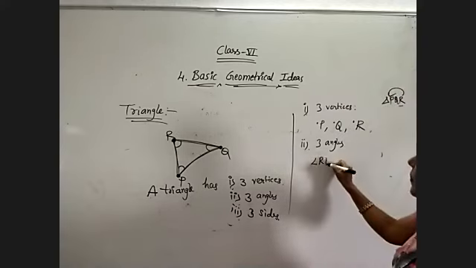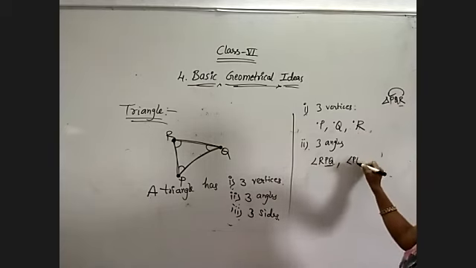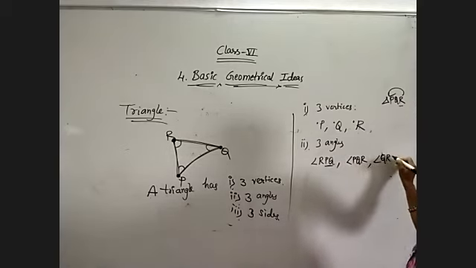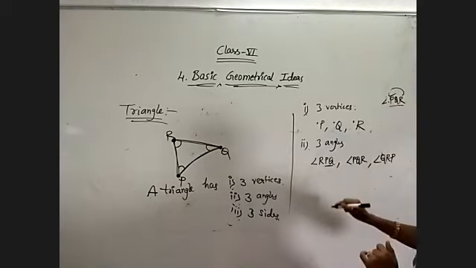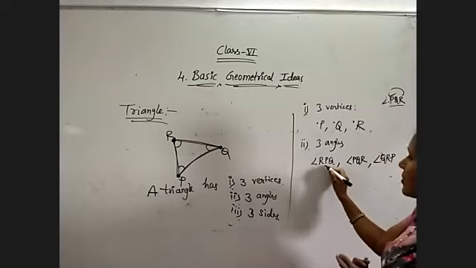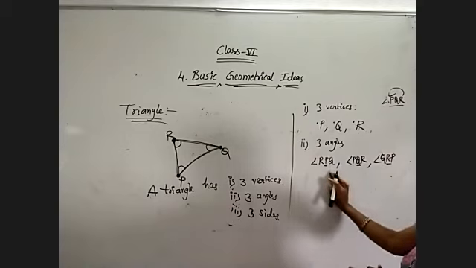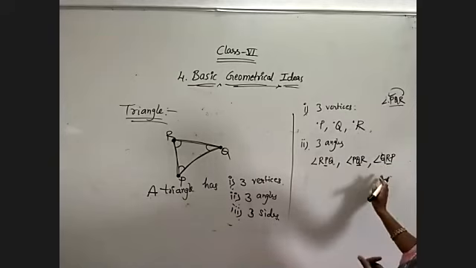Rotate: RPQ is my first angle. The next angle starts with PQ: PQR. The next angle will start from Q onwards, that is QRP. So RPQ, next PQR, next QRP. That's all. Now just observe: angle P, angle Q, angle R, we got the 3 angles. In the other direction also we can use QPR, RQP and PRQ. Like this also we can write.